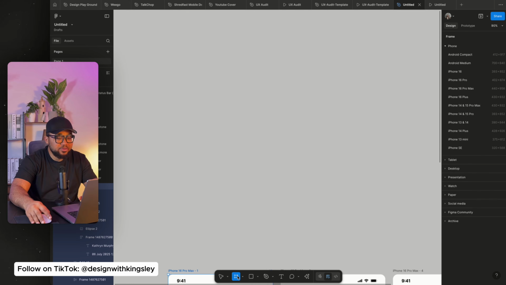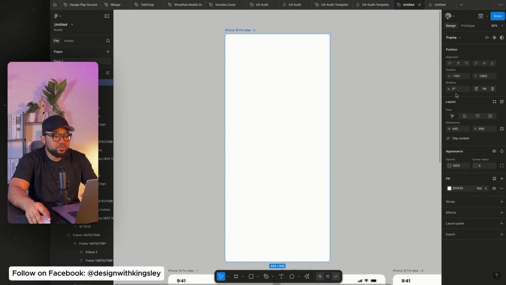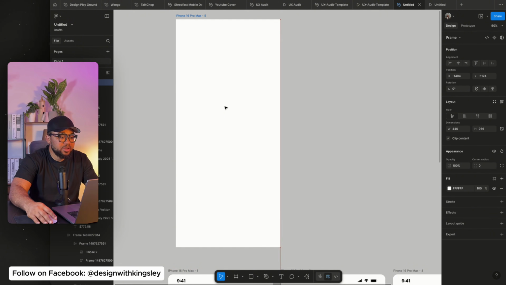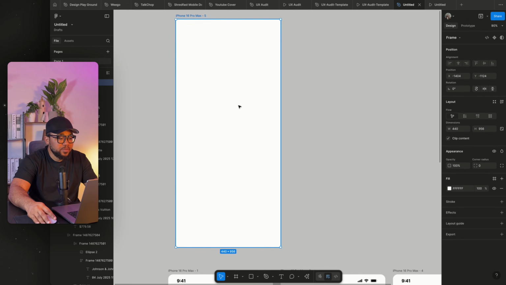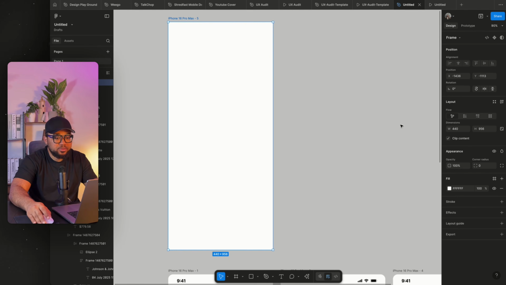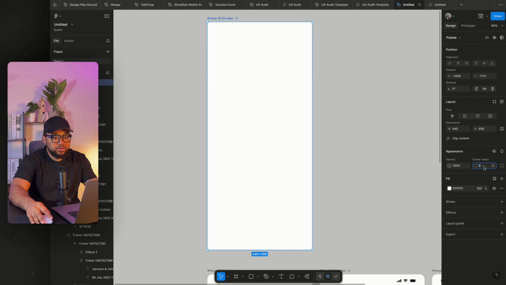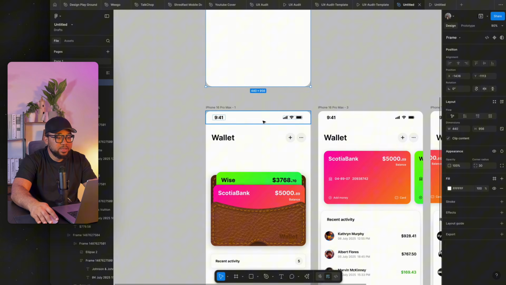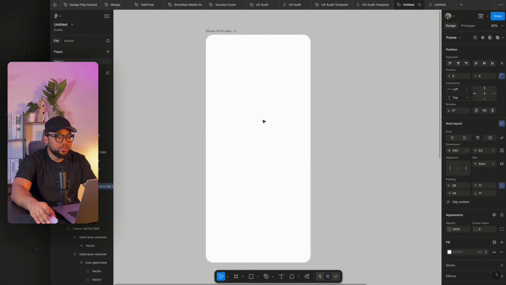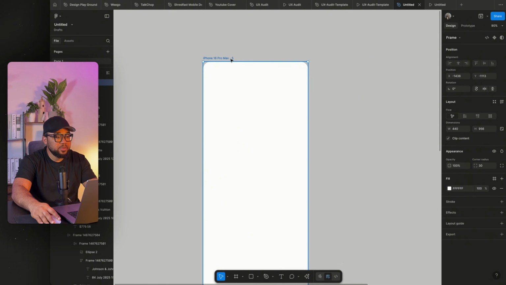I'm going to click on the frame and select iPhone 16 Pro Max. I would strongly advise using the phone size you're using, so you can actually mirror this on your mobile phone and play it. So here I'm going to give a corner radius of 30. Then we're going to collect this status bar. I'm just going to copy it, then come here and paste it.